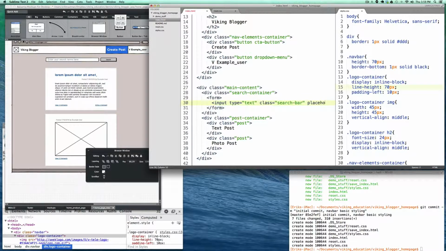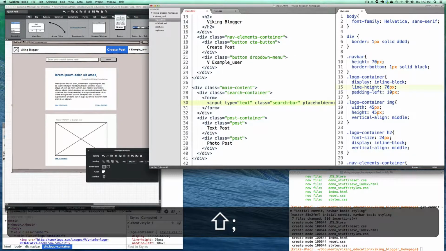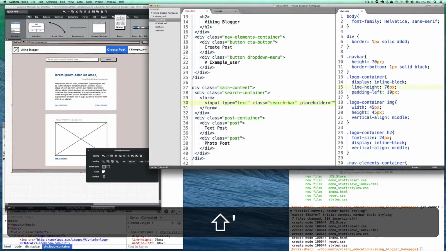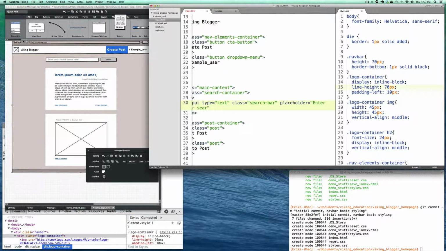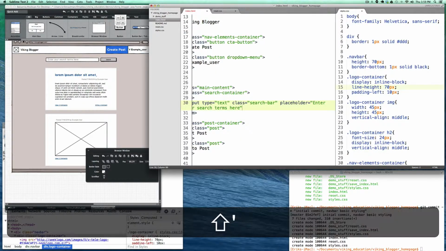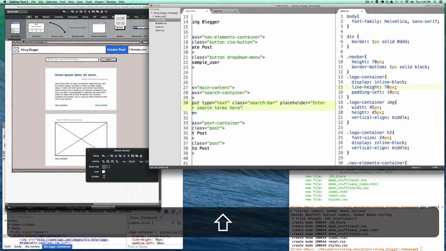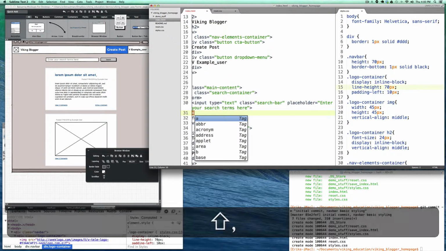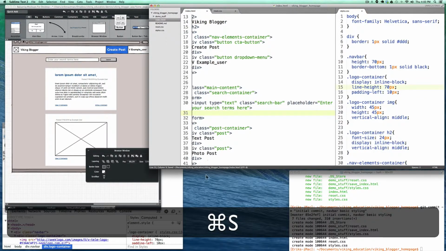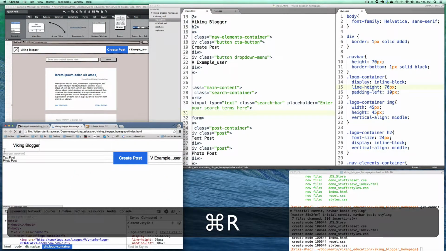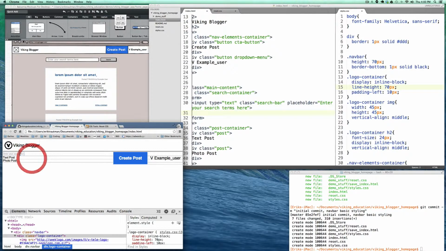And we'll add some placeholder text, and this is kind of a nice, fun little thing that you can do. As you see in the mockup, we'll say enter your search terms here, and that just basically gives you that grayed out text that disappears when the user clicks. All right, so we have that input, and then why don't I just show you how that looks over in the file here. So we have just a very generic little search thing here, and oh, look what happened.